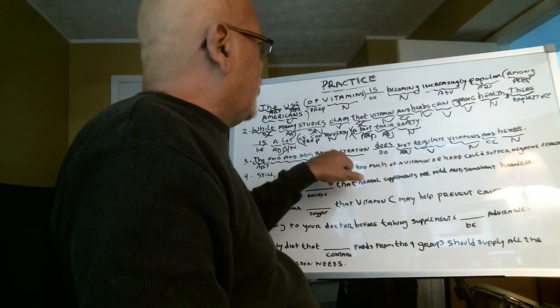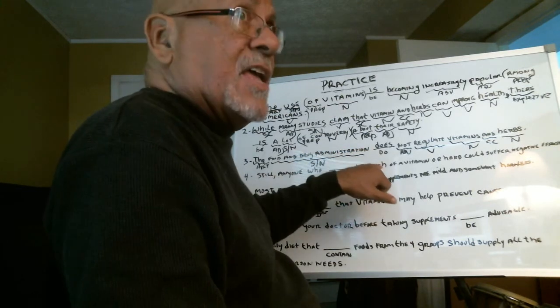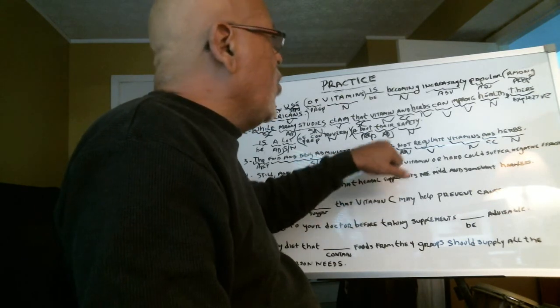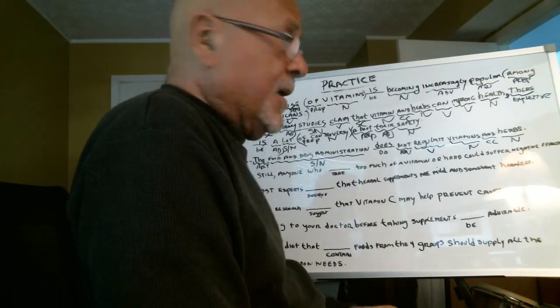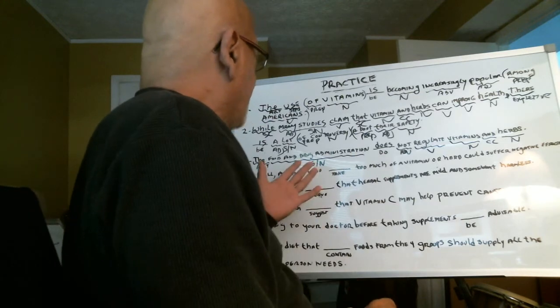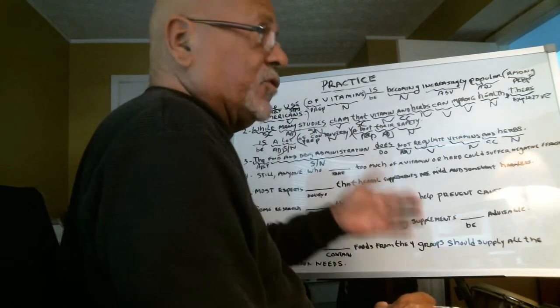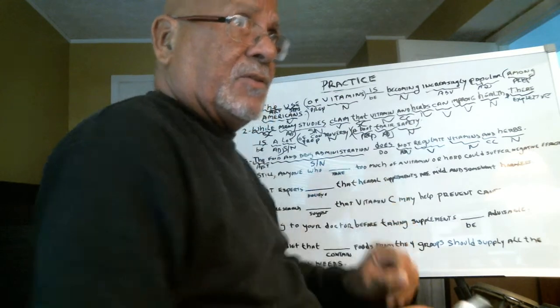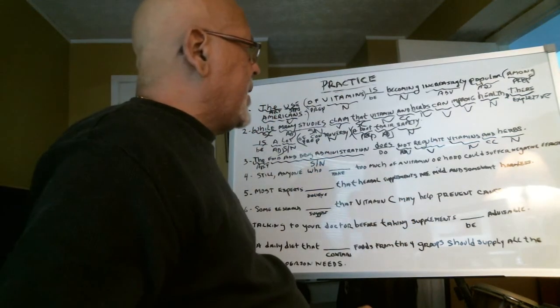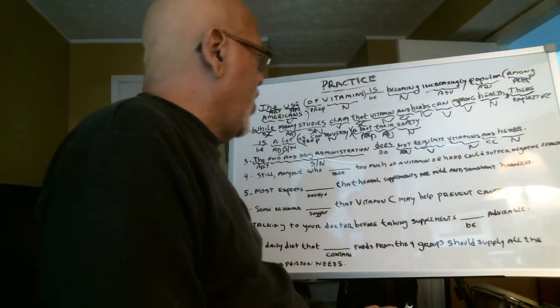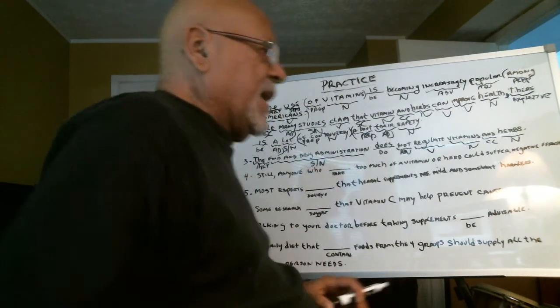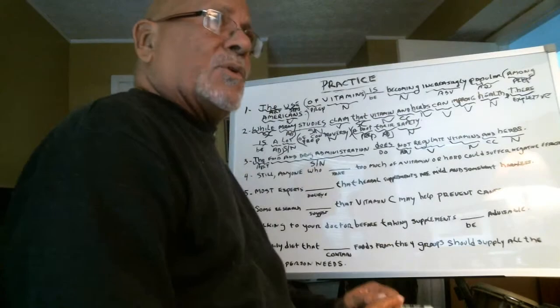The Food and Drug Administrations do not regulate vitamins and herbs. But here is the Food and Drug Administration, singular subject. So the verb is does not regulate vitamins and herbs. Okay, so we're doing well.